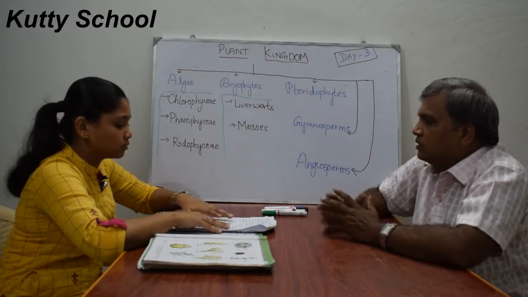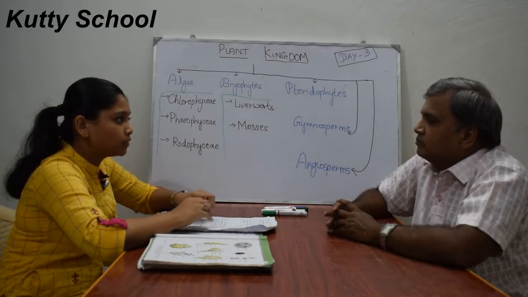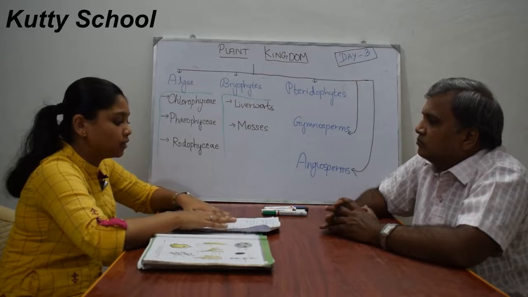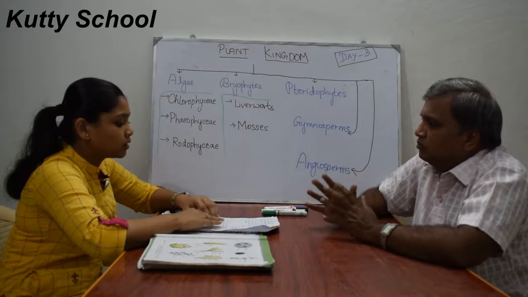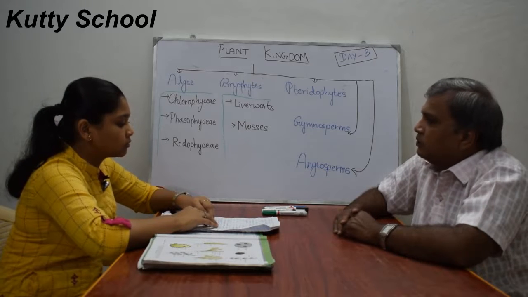So what are the external features? External features are like how the plant is growing, how it is reproducing vegetatively and sexually, the means of reproduction and everything. So based on both external as well as internal features, it is classified into 5 types.